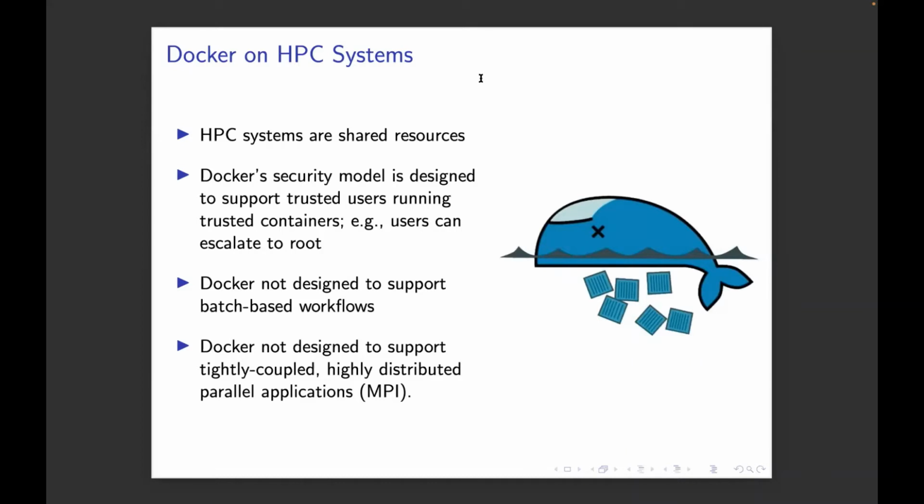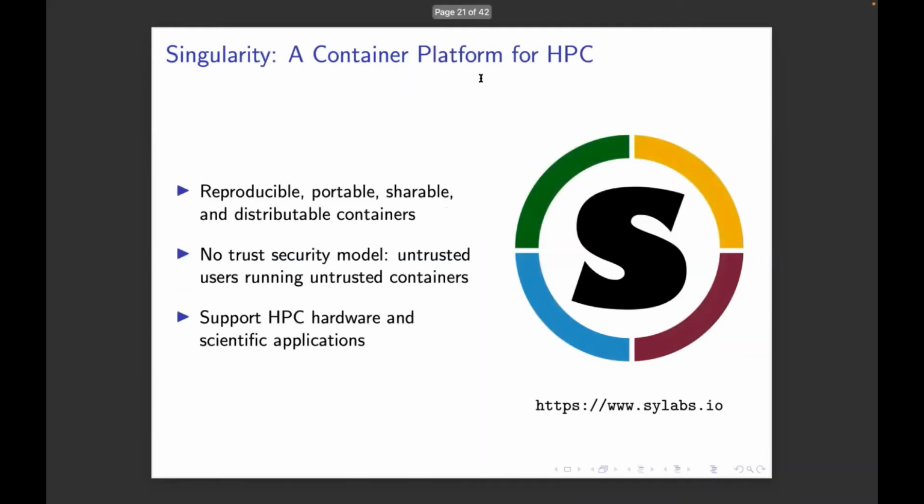And the last point is, it really wasn't designed for applications that are tightly coupled and scale out across multiple nodes with MPI. It wasn't designed to run these highly distributed parallel applications. It was designed for, again, network-centric services or microservices in the cloud, or on someone's infrastructure, for more of a business application, I would say.